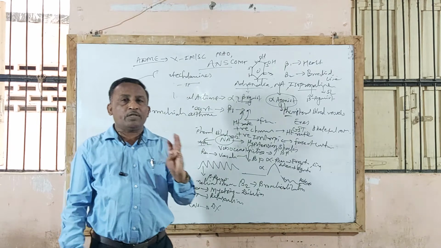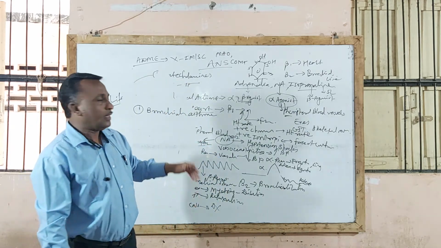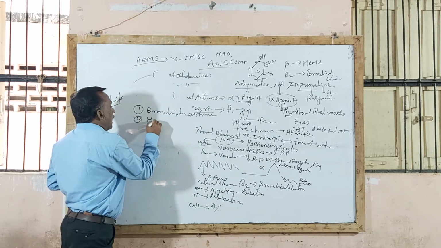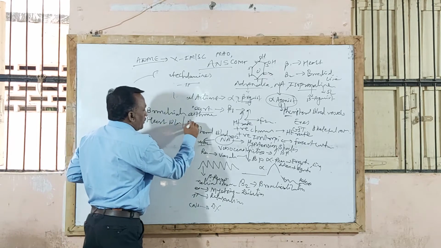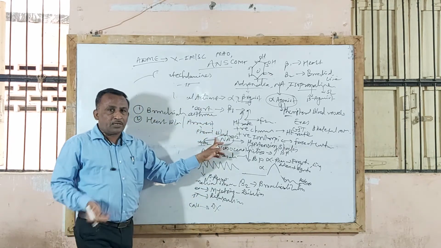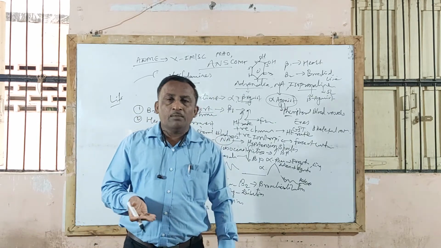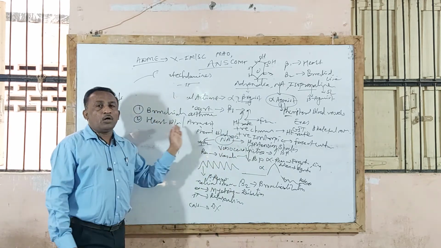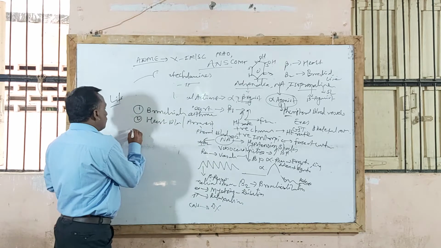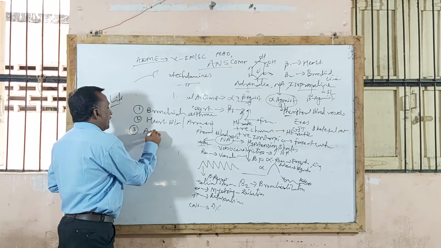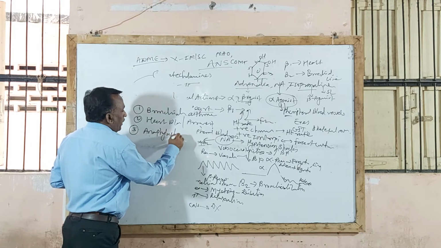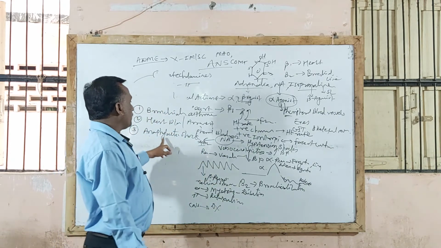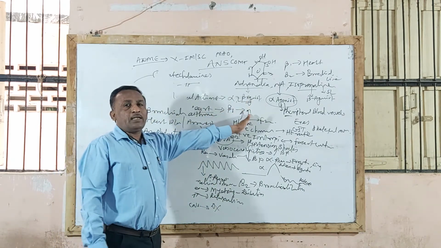So this is the first life-saving action, that it is a powerful bronchodilator drug, and therefore it is the drug of choice in bronchial asthma. In addition to this, it is also used in heart block condition and in heart arrest condition, as by acting on beta 1 receptor it increases heart rate and force of contraction, producing positive chronotropic and positive inotropic effect, and is therefore useful in heart block or heart arrest. In addition, it is used in treatment of anaphylactic shock, which is caused by penicillin. Penicillin's major side effect is anaphylactic shock. In treatment of anaphylactic shock, adrenaline is the drug of choice.